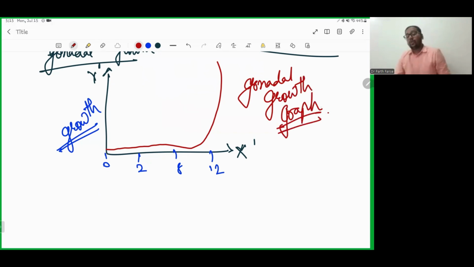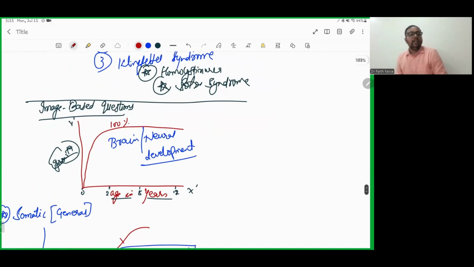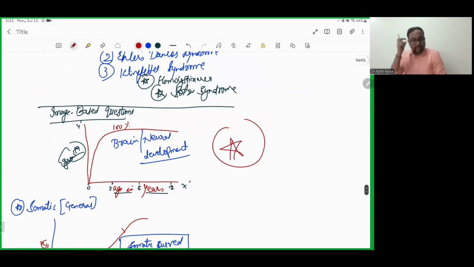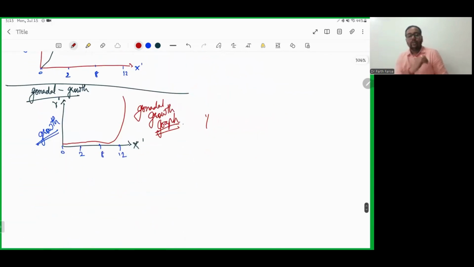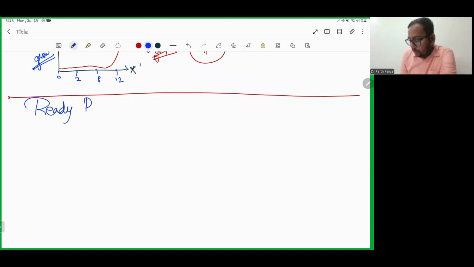This gonadal growth graph is opposite to the brain or neural development graph, which you can basically differentiate. This is brain and neural development, and this is gonadal growth, which are opposite to each other. Now there is one phenomenon we want to study. It is called ready reckoners in anthropometry.